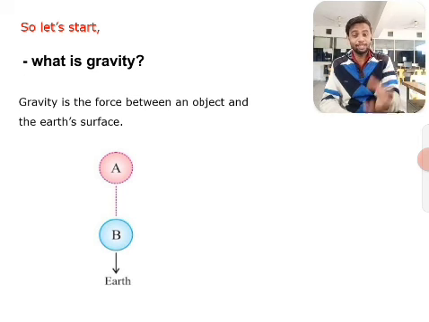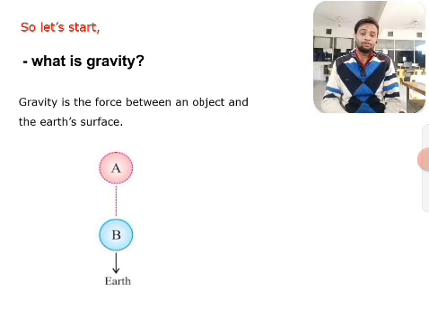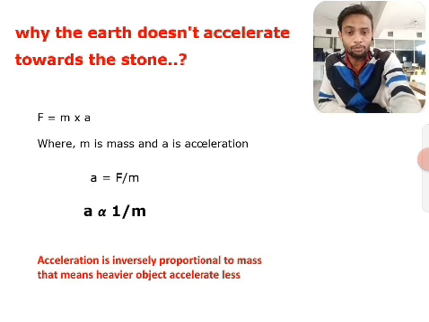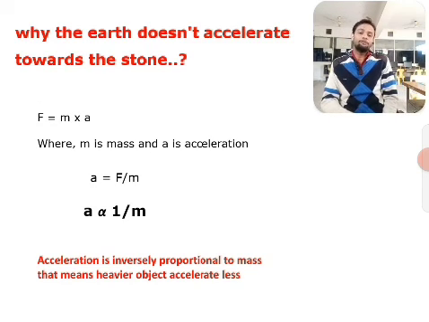That's why we see lots of things in our daily life fall on the surface of the earth. Why do these things fall on the surface of the earth? Because of gravity. But why does everything fall on the surface of the earth? Why doesn't the earth move towards the objects, or the stone towards the stone? Here the concept is understood by Newton's second law of motion.